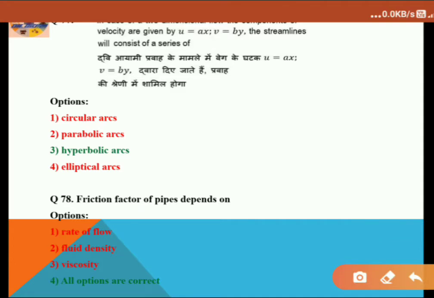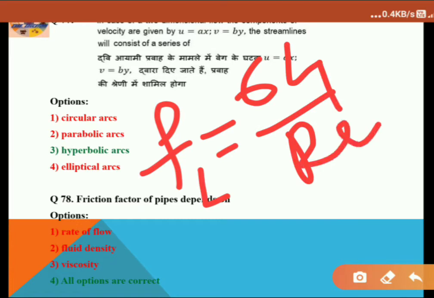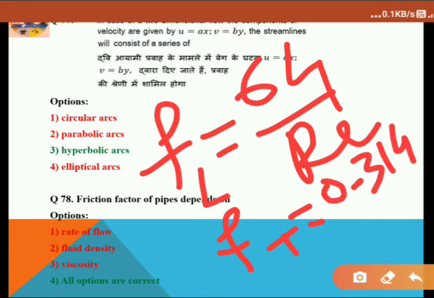Now for question number 78, the friction factor of a pipeline depends on... So what is friction factor? Friction factor f for laminar flow is 64 divided by Re, and friction factor for turbulent flow is 0.314 divided by Re to the power 1 by 4.